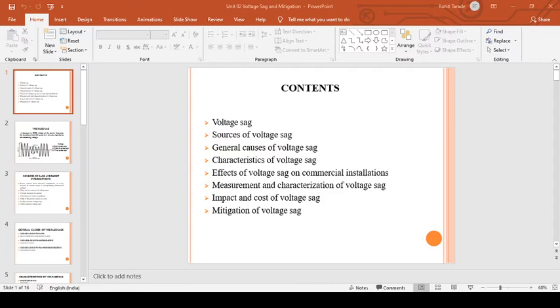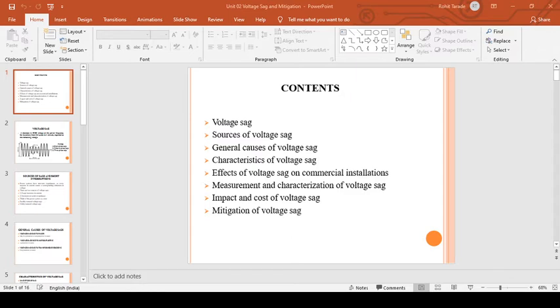So the voltage sag. How will you define the voltage sag? A decrease in RMS voltage at the power frequency for a duration from 0.5 cycle to 1 minute. It is reported as the voltage sag. The voltage sag is nothing but a decrease in the voltage for the duration of 0.5 cycle to 1 minute. That is the voltage sag. So there are three different types of the voltage sag basically: single phase sag, phase to phase sag, and three phase sag.